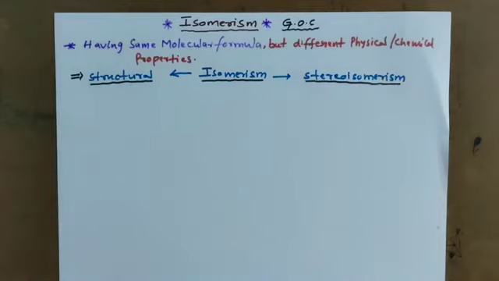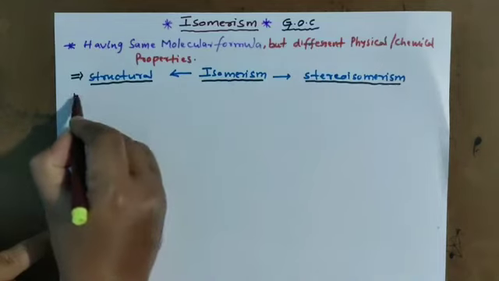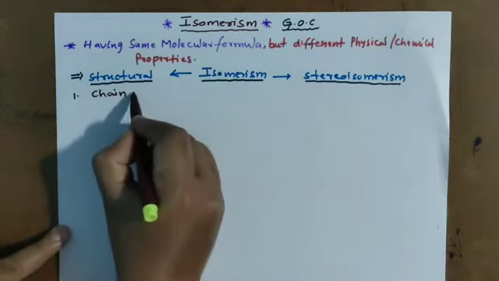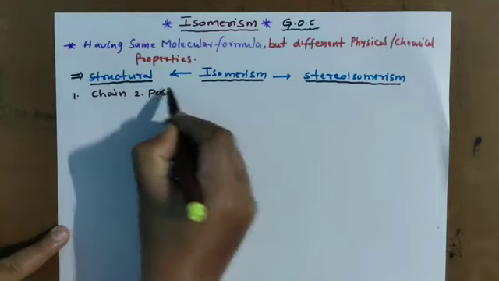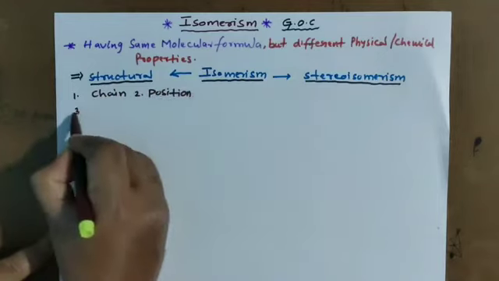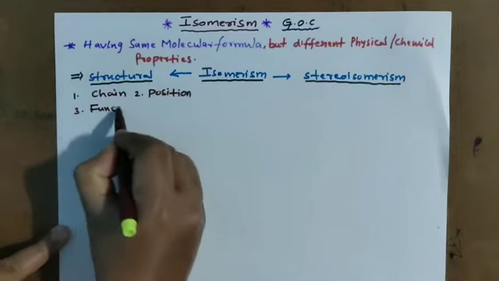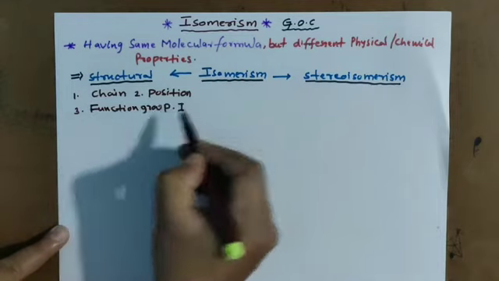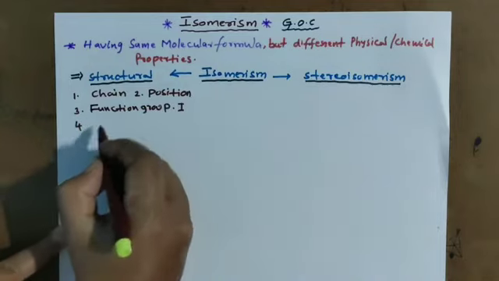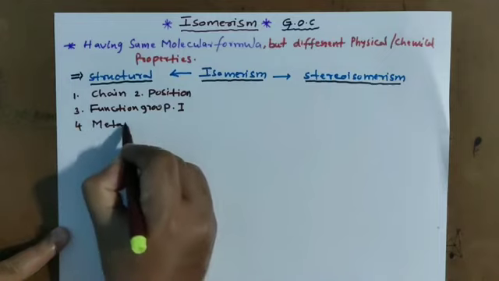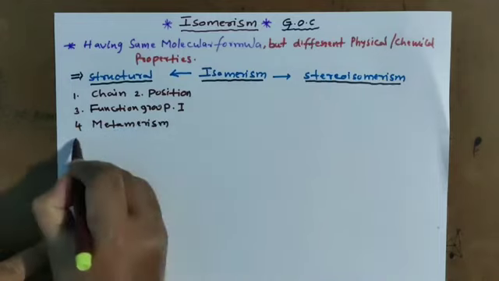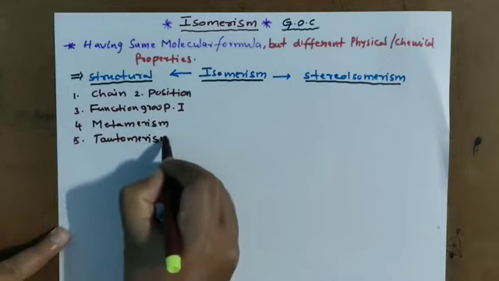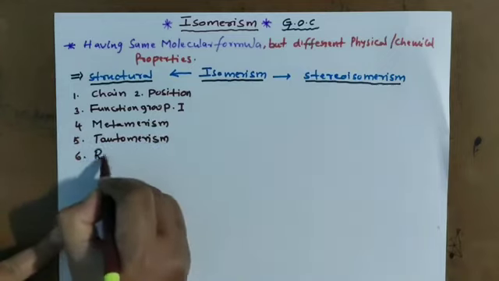Let me discuss in detail about structural. In structural isomerism, we have different types: chain isomerism, position isomerism, functional group isomerism, metamerism, tautomerism, and ring chain isomerism.